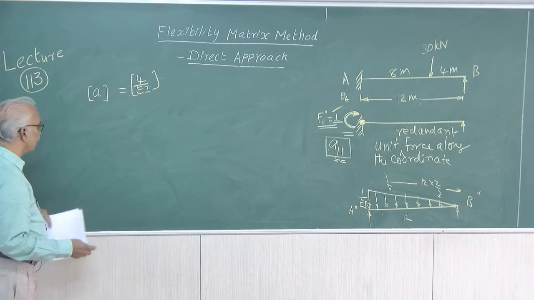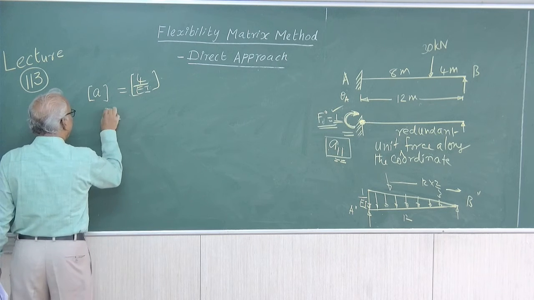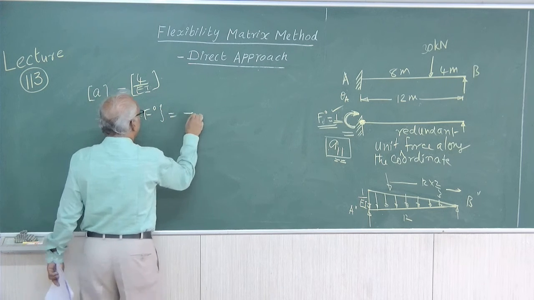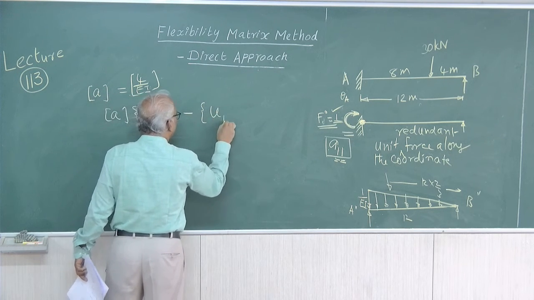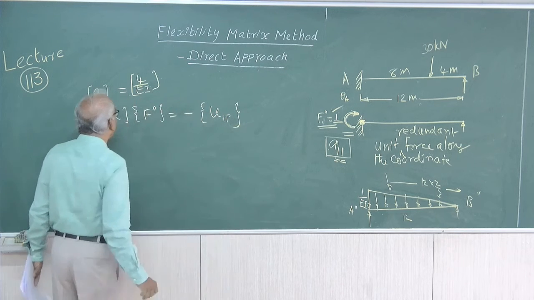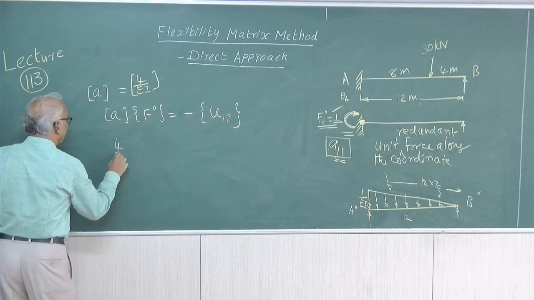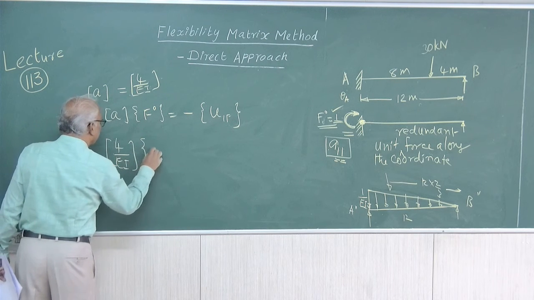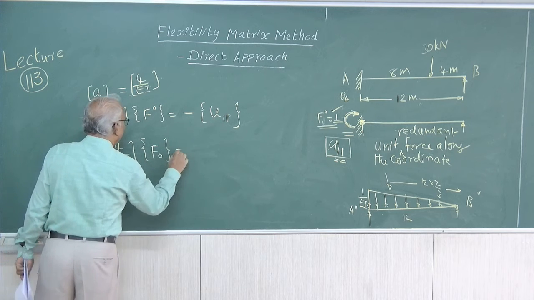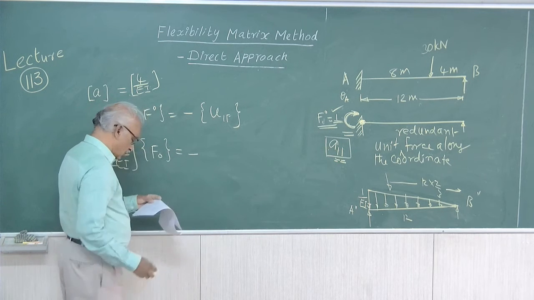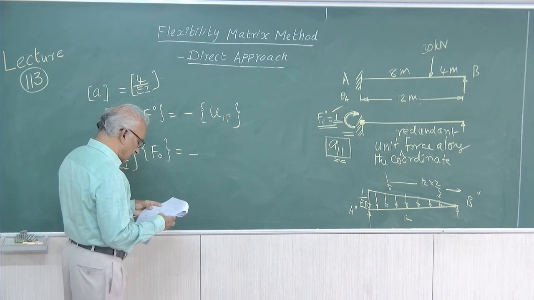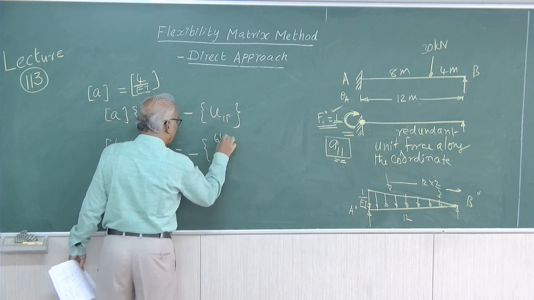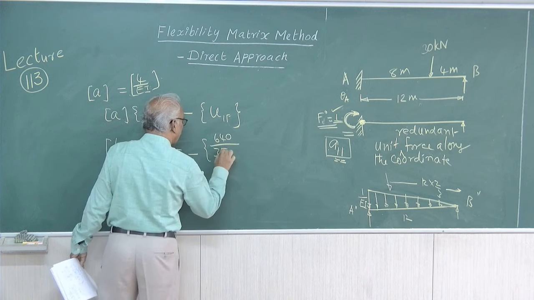So, we know A into F naught equal to minus U1F, and A equal to 4 by EI, which we have just got. U1F we have already got as 640 by 3 EI.